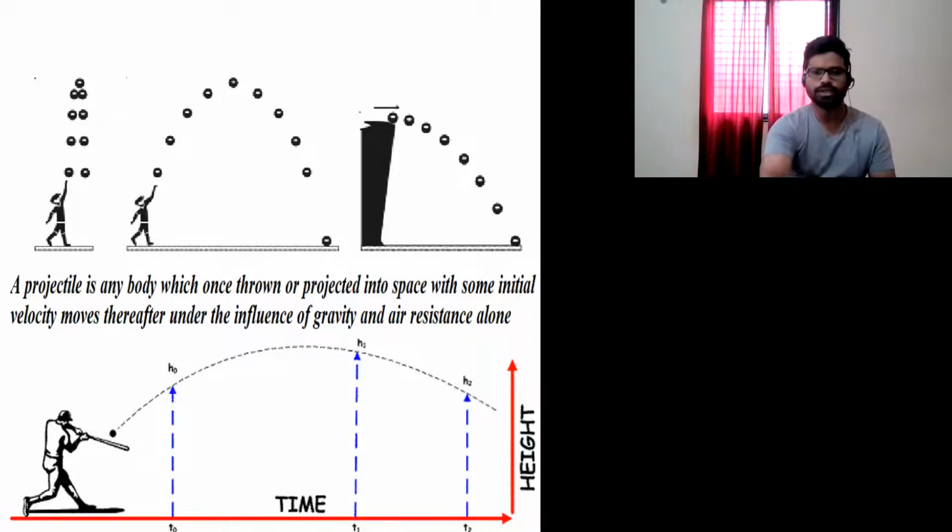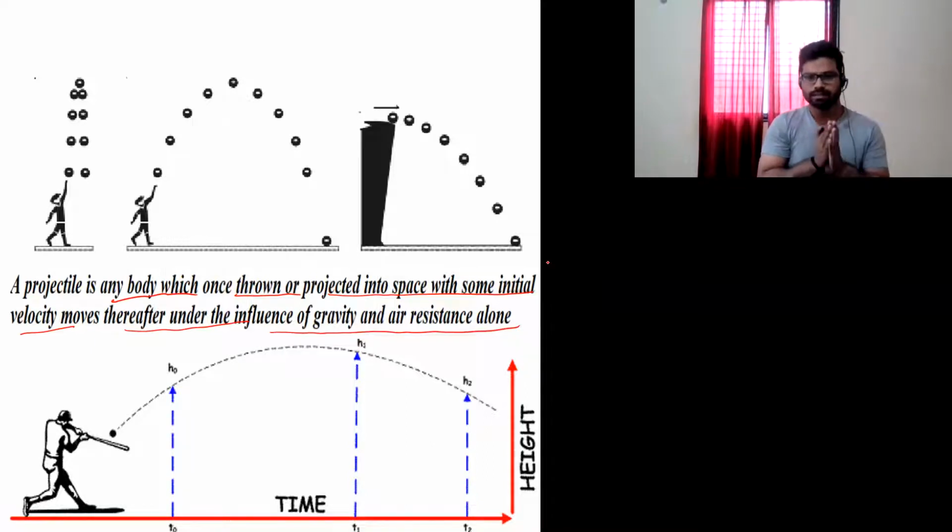So what is basically projectile motion? Projectile motion is any body which, once thrown or projected in space with some initial velocity, after that moves under the influence of gravity and air resistance only. It has a very simple definition. If I'm throwing this pen, I have given some initial velocity. If someone is hitting a ball with a bat, he has given some initial velocity, and after that it is moving only under the influence of one force.